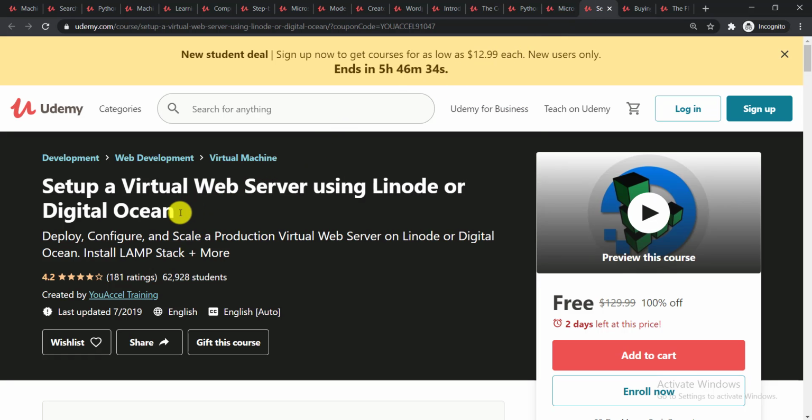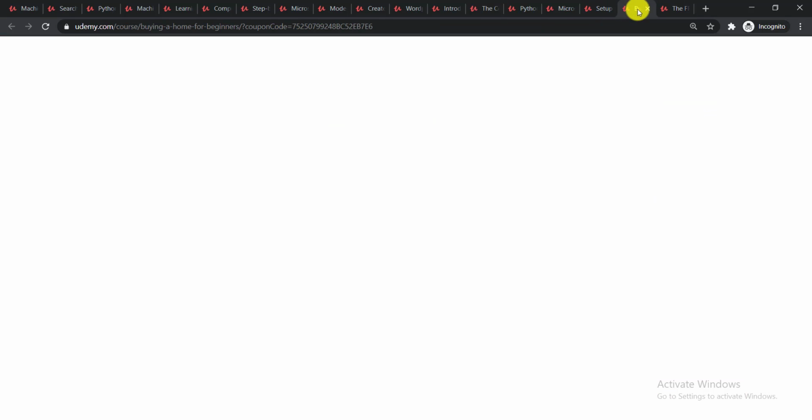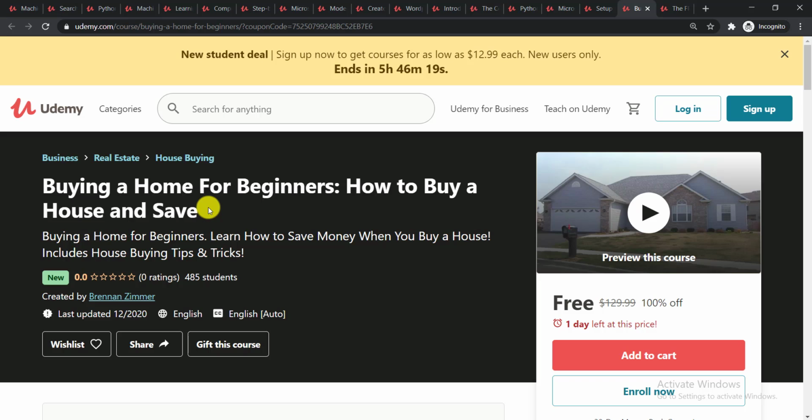The next one is Set Up a Virtual Web Server using Linode or DigitalOcean. You'll be able to deploy, configure, and scale a production virtual web server on Linode or DigitalOcean. The next course is Buying a Home for Beginners. How to buy a house and save. In this course, you'll learn how to buy a home as a beginner.